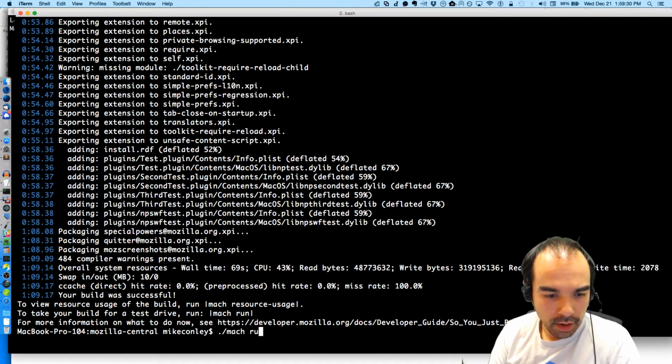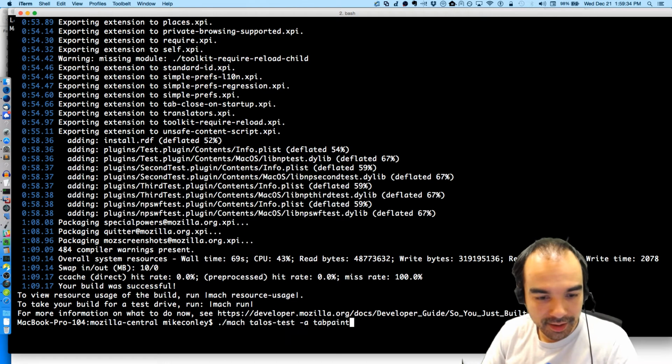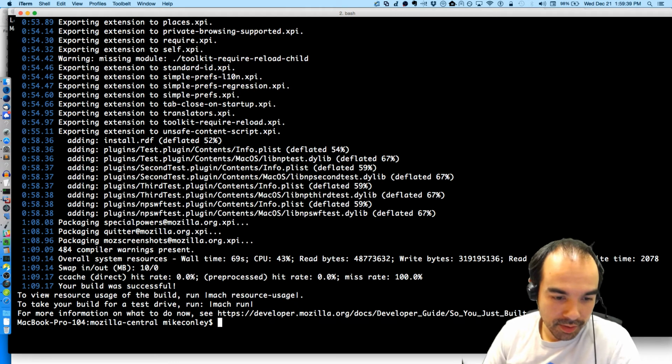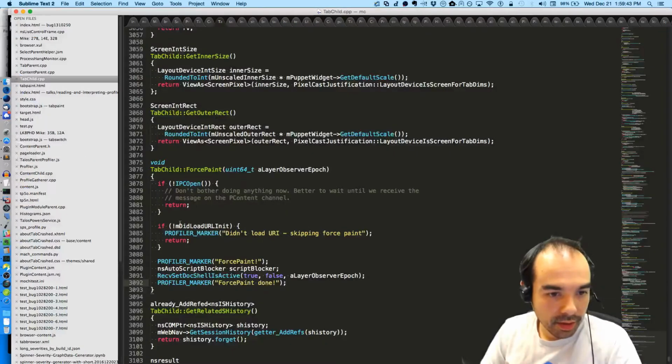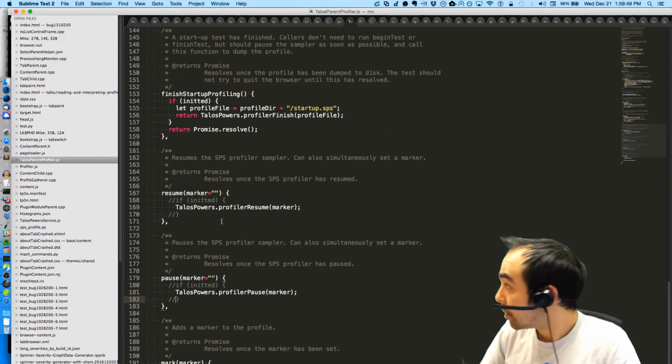So what am I doing here? Oh, I'm going to run the test. Oh, you know what? And I undid some of my... Well, first of all, let me run build symbols again. Mock build symbols. While that's doing that, I'm going to alter this again, because I need that for the proper profile.